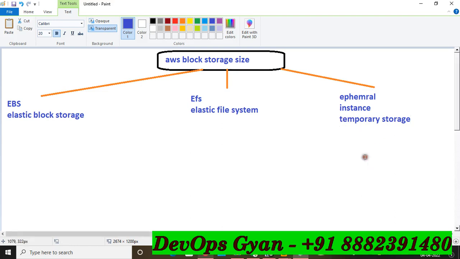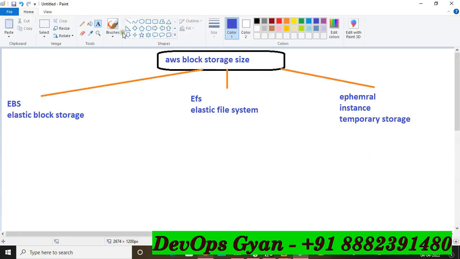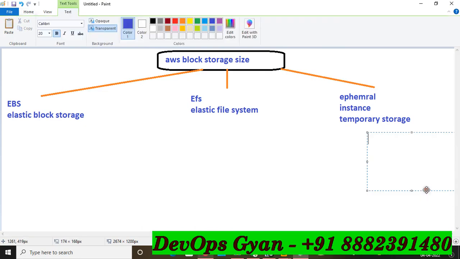But friends, you have heard about more storage like S3 storage, right? What is S3? And Snowball, right? S3 Glacier. So these topics I will discuss in the S3 topic, right?